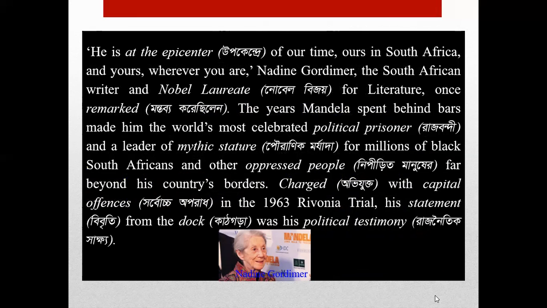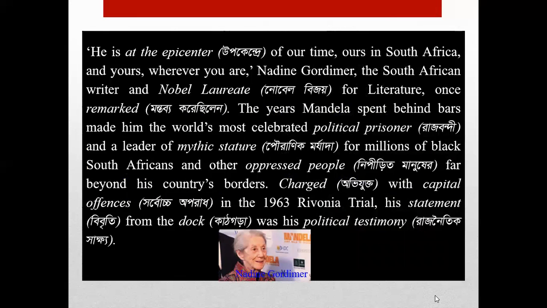Then we will look at a comment from Nadine Gordimer. Who was Nadine Gordimer? Nadine Gordimer was the South African writer and Nobel laureate in literature. She once remarked about Nelson Mandela, "He is at the epicenter of our time, ours in South Africa and yours, wherever you are."